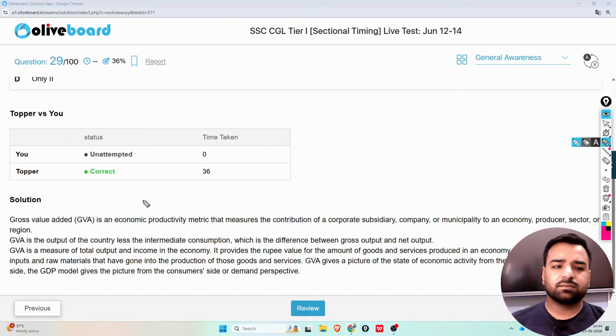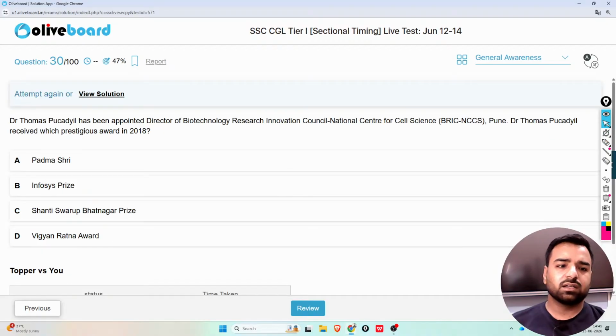So what is it? GVA is an economic productivity metric that measures the contribution of a corporate subsidy, company, or municipality to an economy, producer, sector or region. GVA is the output of the country less the intermediate consumption, which is the difference between the gross output and net output. So both the statements that were given at the very start were correct. What about this?